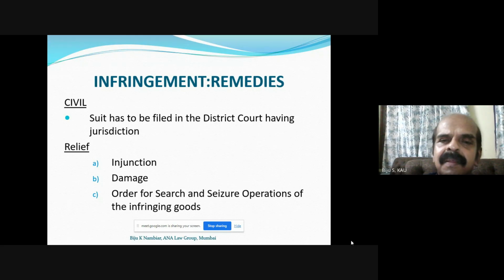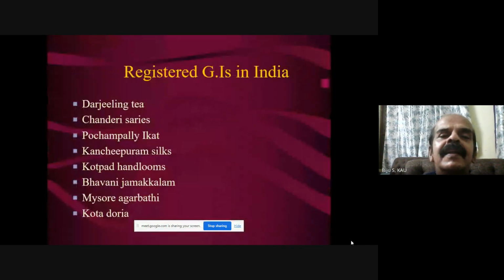This is also applicable to others. Darjeeling tea is there, and there are handlooms everywhere. If you go to Kashmir, Assam, Darjeeling, or Mysore, agarbatti will be there.